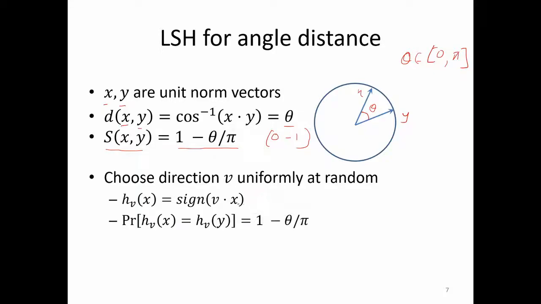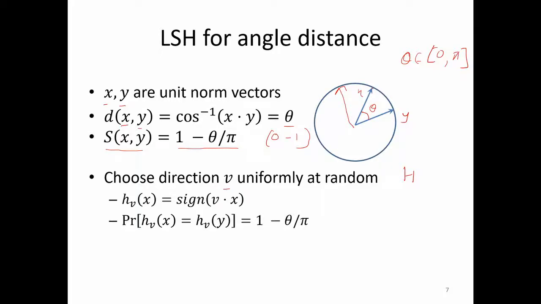So how do you do that? Basically you choose a direction. Your hash family H is something like this: you choose a hash function h from this hash family in this manner. You choose a direction v uniformly at random, any direction v.